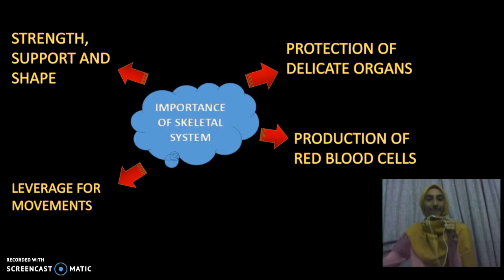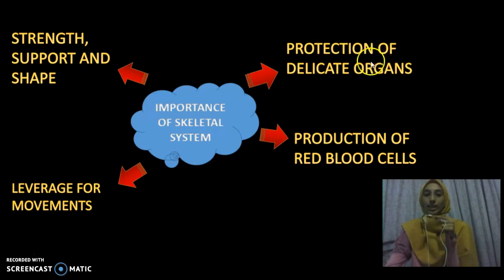This is the importance of the skeletal system. Firstly, the skeletal system gives strength, support, and shape. It gives humans strength, support, and also the shape of our body. Without a hard and rigid skeletal system, humans cannot even stand upright and would become just a bag of soft tissues without any proper shape.